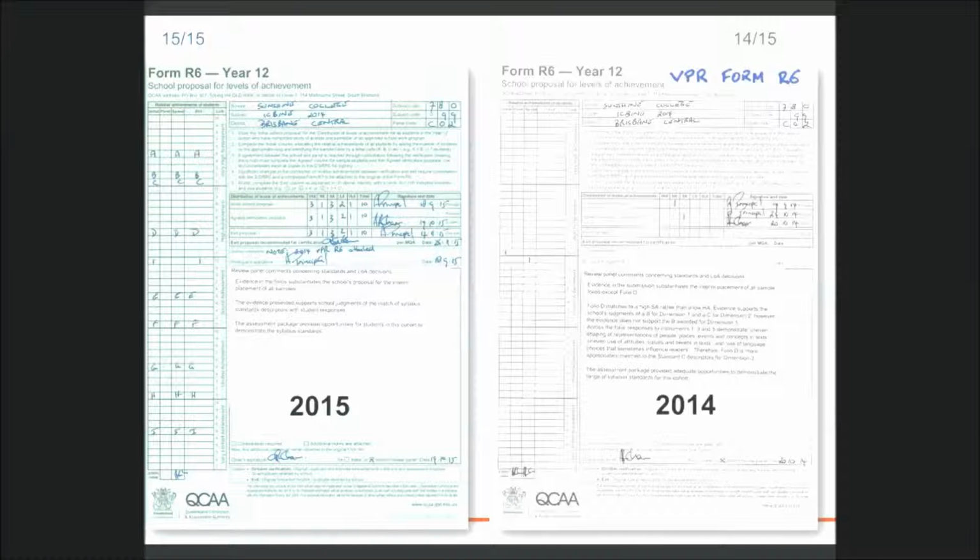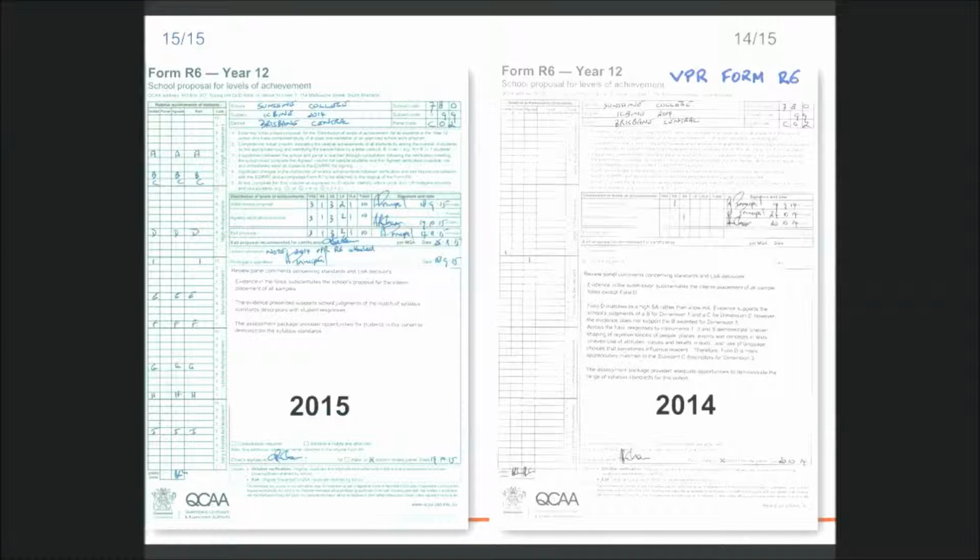In 2015, the school submits the exiting cohort Form R6 with all 10 students leaving the school at the end of 2015. They attach the completed photocopied Form R6 and transfer the student onto the same rung placement as agreed to through 2014 verification and any R7 process. The principal has signed both forms.